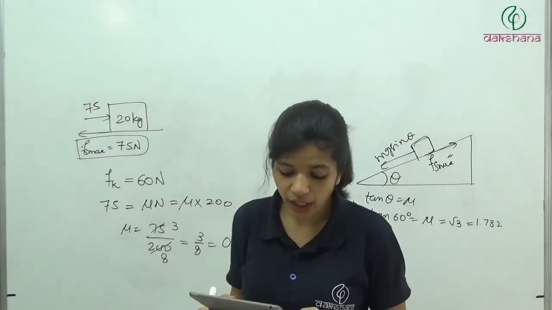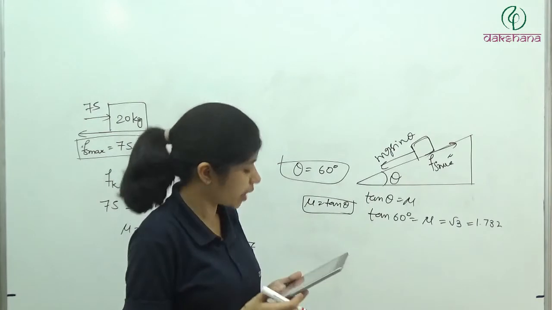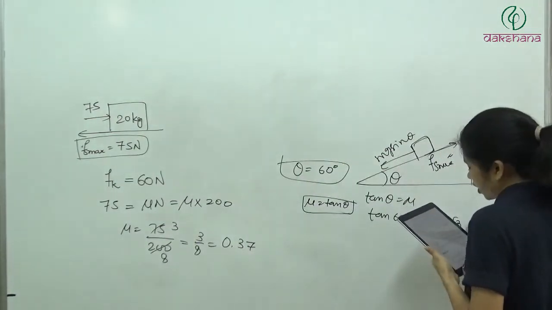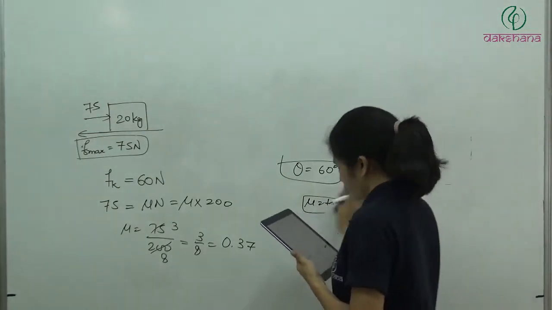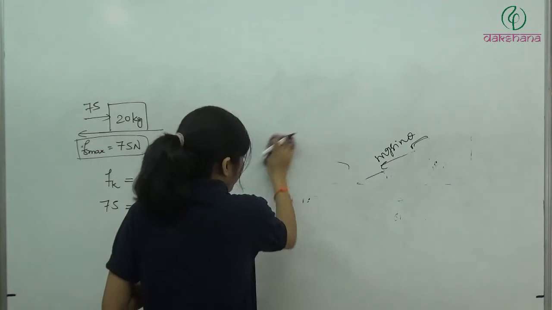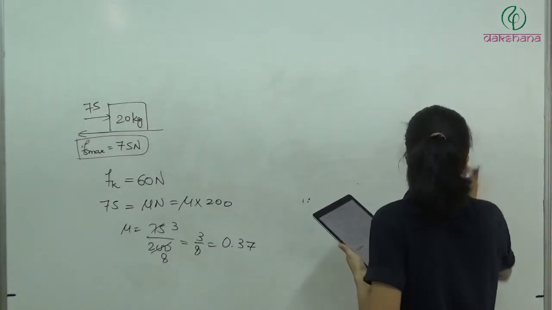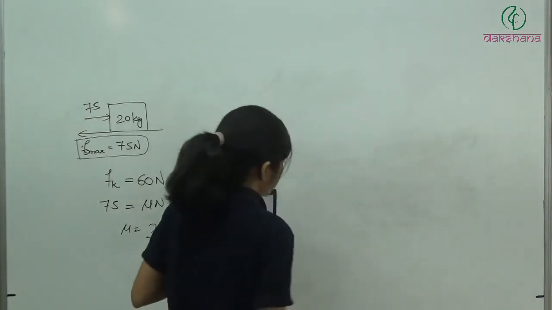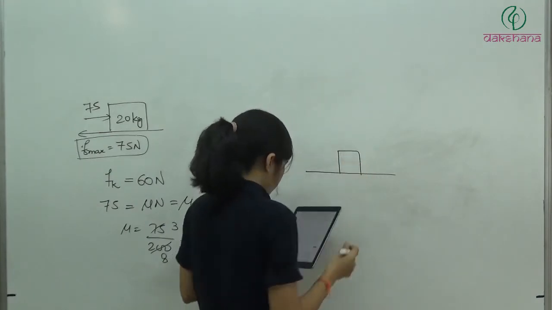Question number B9. A block of metal is lying on the floor of a bus. The maximum acceleration which can be given to the bus so that the block may remain at rest. So we have to find this. So again this is nothing but block over block problem. Clear? So now a block is kept on the bus. So this is the floor of bus and here we have block.